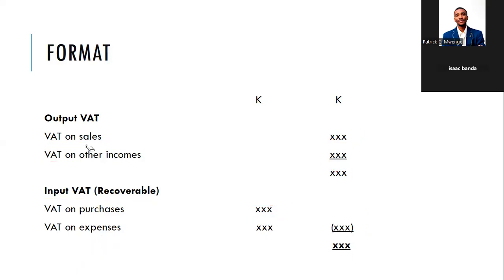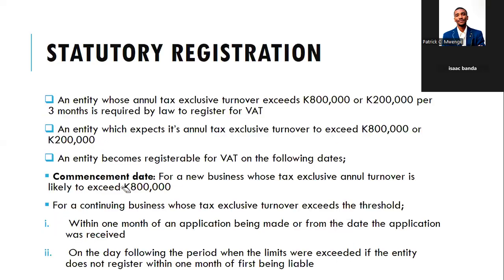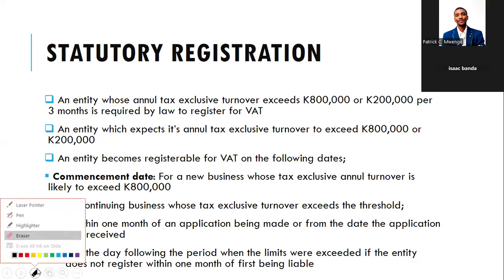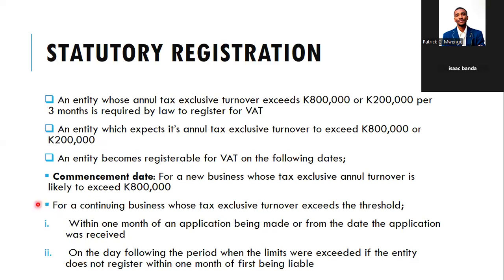So basically, you've got output VAT, input VAT, then you've got VAT on sales, VAT on other incomes, and you deduct the VAT which is recoverable, which is the VAT on purchases as well as the VAT on expenses. So now let's look at registration for VAT. There are two types of registration: statutory registration and non-statutory registration.